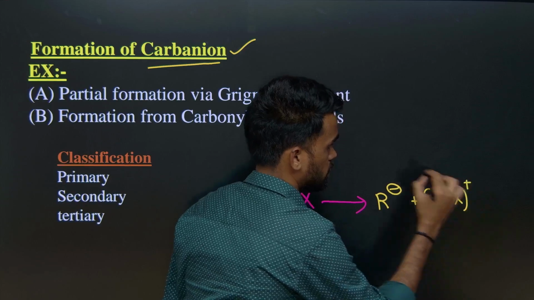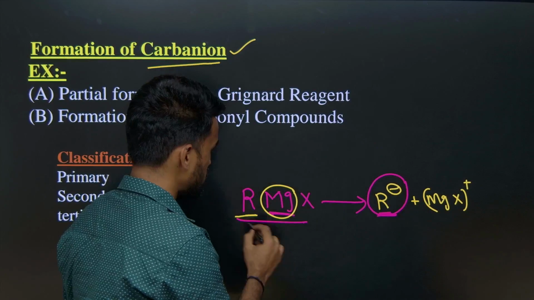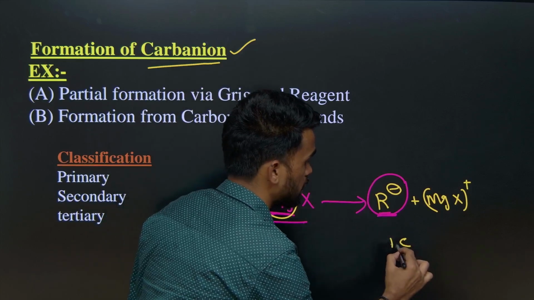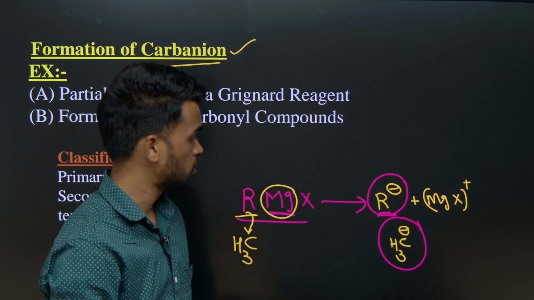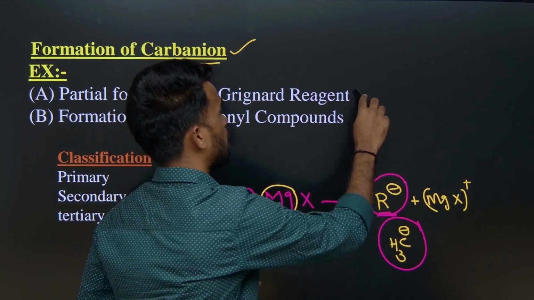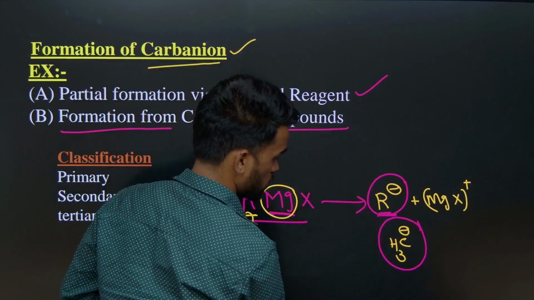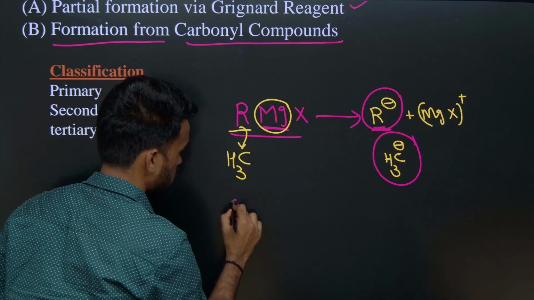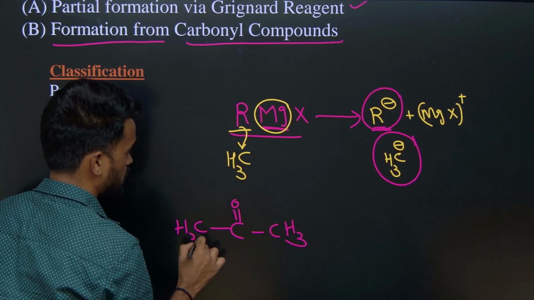and MgX is going to have some positive charge on it. So if R is some methyl group, we are going to get methyl carbon anion. So this is carbon anion only, right? This is one way, and the remaining one is formation of carbon anion from carbonyl compounds. If we are discussing aldol condensation or some kind of reactions, I am going to explain aldol condensation in the upcoming classes.